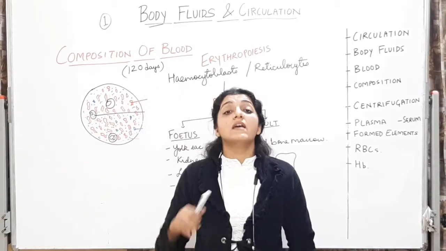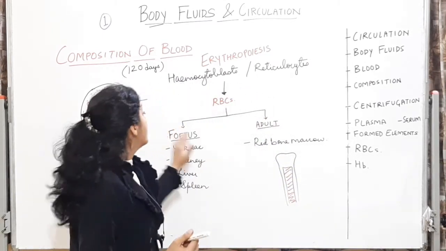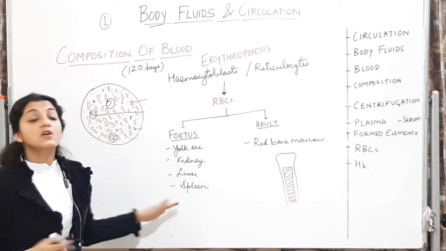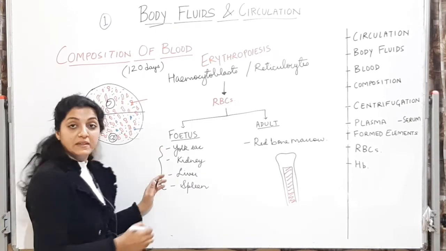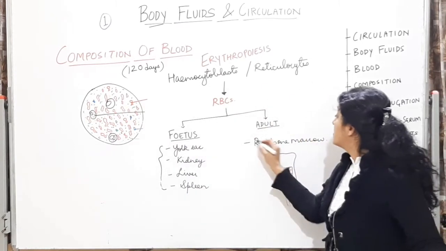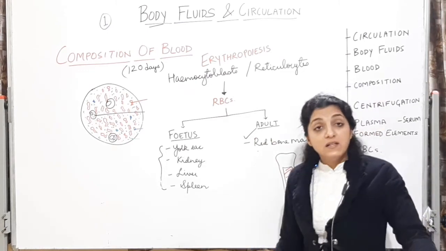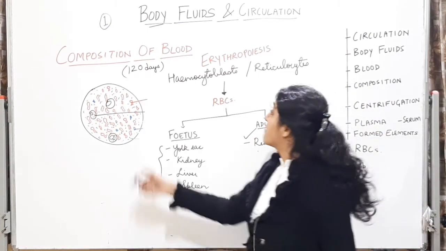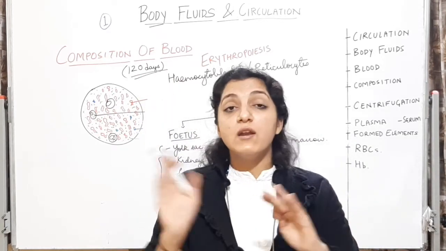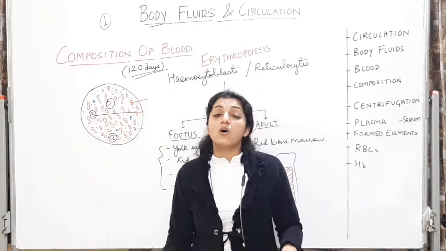Whereas in the fetal life, when the baby is developing, fetus is developing inside the mother's womb, the RBCs can also be formed in the yolk sac, in the kidney, in the liver and the spleen. So you have to remember कि fetal life में ये यहाँ बनते हैं, but once the baby is born, once the baby is mature, the RBC will now be formed only and only in the red bone marrow. Why is their continuous formation important? Because इनकी lifespan is only around 120 days. Some books will give you around 120 to 160 days का range, but we will be following NCERT for this 120 days का range. Alright?